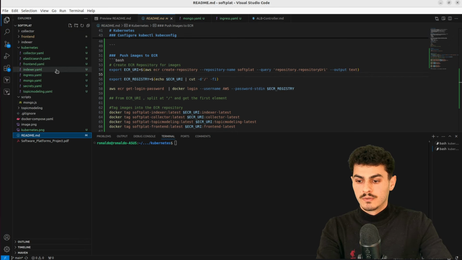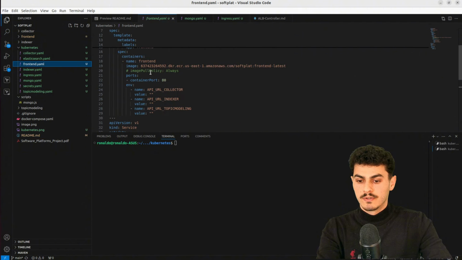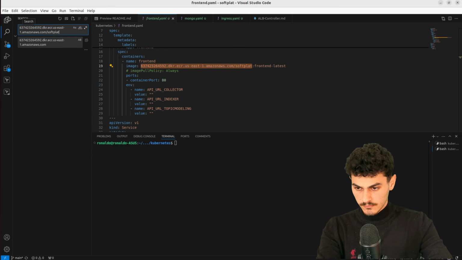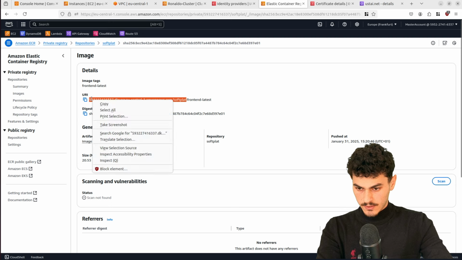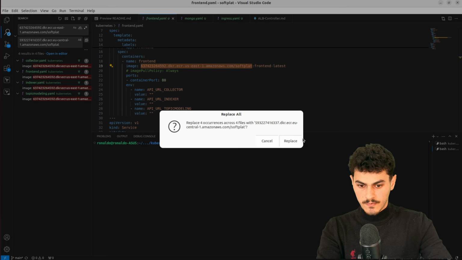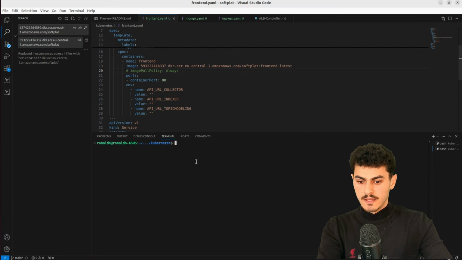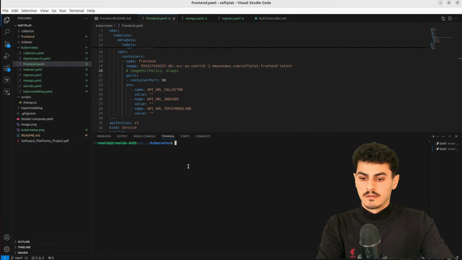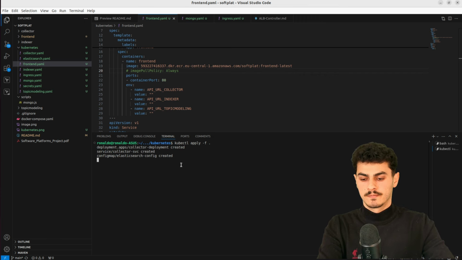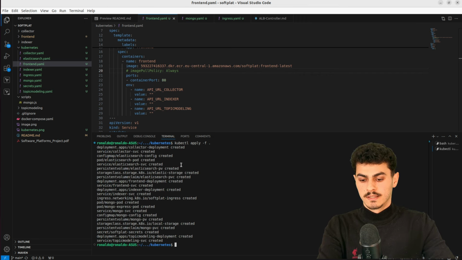Let me just modify the image tag. So let's go to the front end, change this into this. So our files are going to be changed, and we can apply kubectl apply -f everything. And yeah, that was the deployment phase.